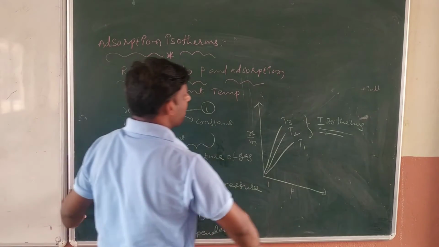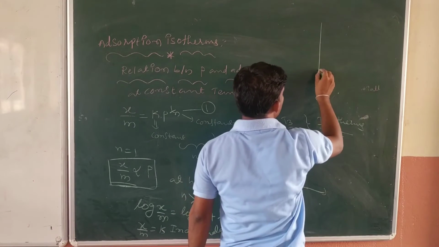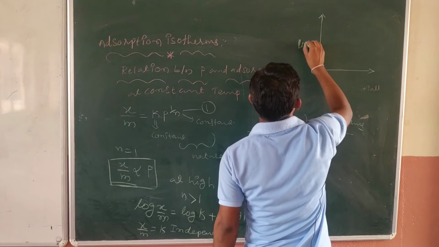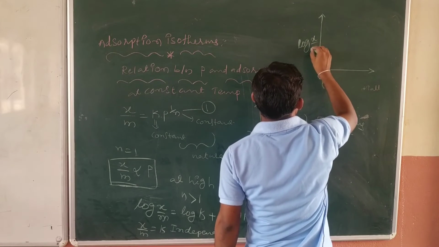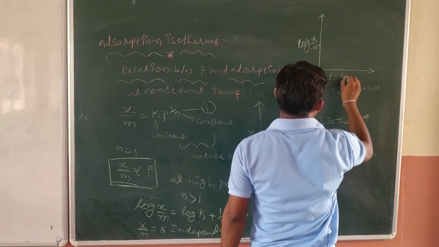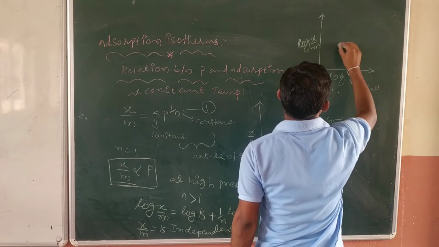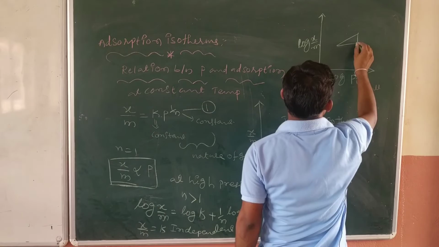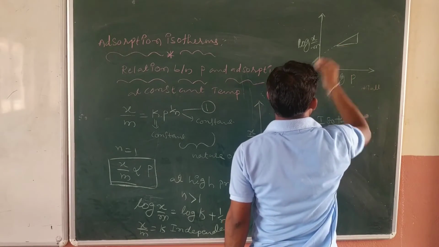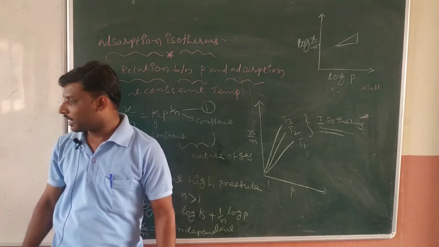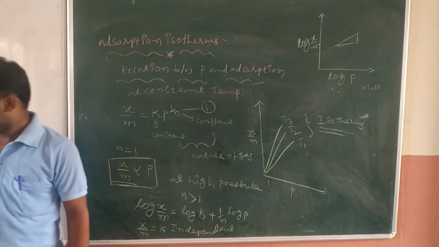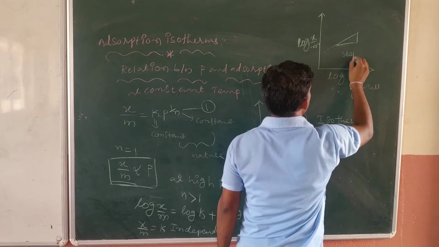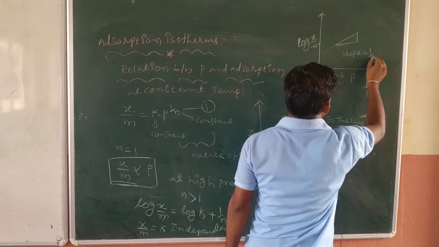In this case we may get a graph like this. When I draw the graph between log x by m as well as log p, are you getting my point? We may get a slope like this. See, the graph is like this. The slope is equal to 1 by n. In this case, slope is equal to 1 by n.